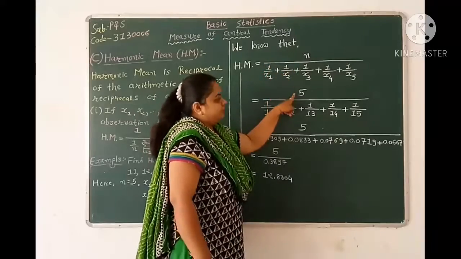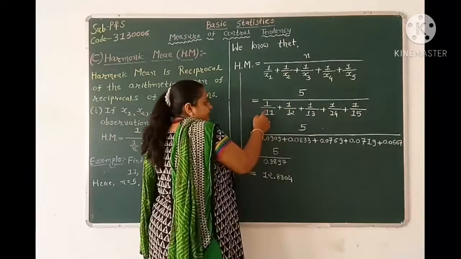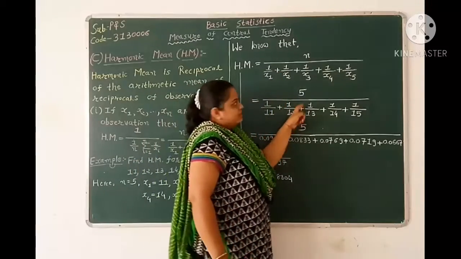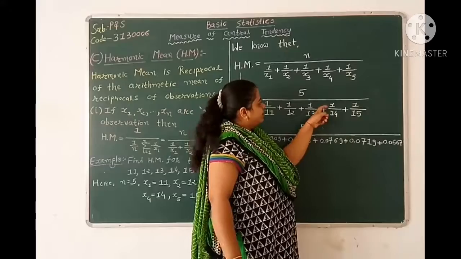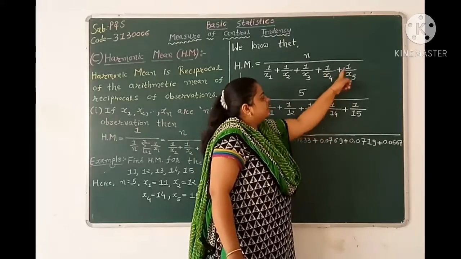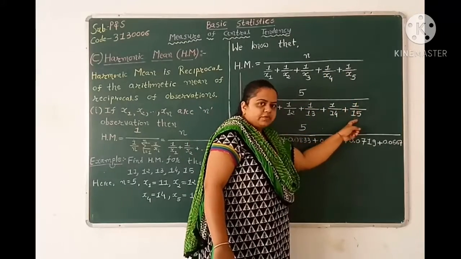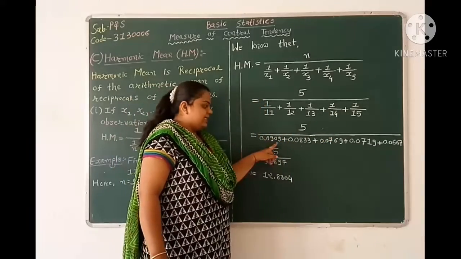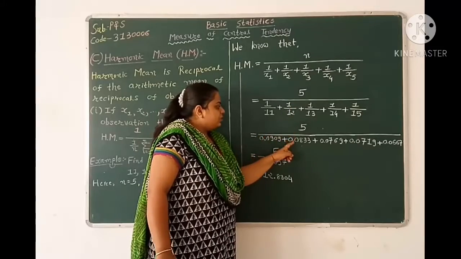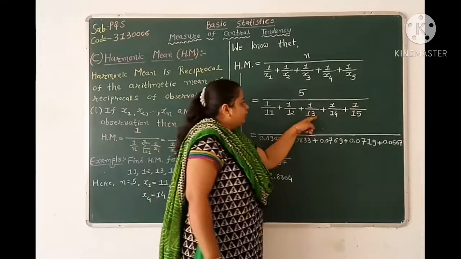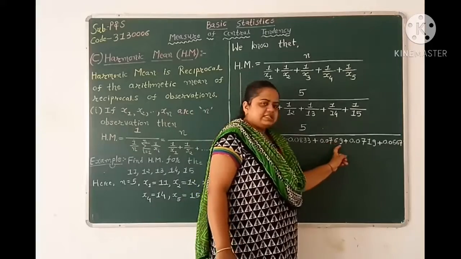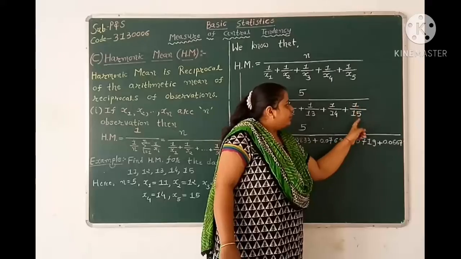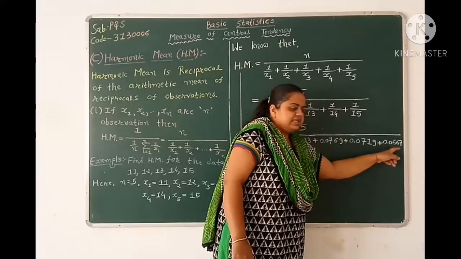Now n equals 5 over 1 over 11, x2 is 12 so 1 over 12, plus 1 over 13 plus 1 over 14 plus x5, that is 1 over 15. Now using the calculator, 1 over 11 is 0.0909, 1 over 12 is 0.0833, 1 over 13 is 0.0769, 1 over 14 is 0.0719, 1 over 15 is 0.0667.